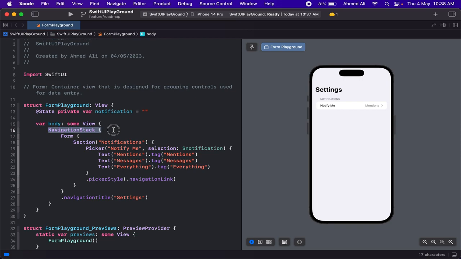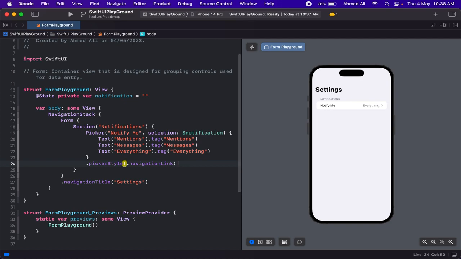But right now it's in a navigation stack, so we can have our navigation view for this picker. So now if you tap on it, it's going to take you to a separate page where you can select values, so maybe everything. So yeah, you can have different styles.